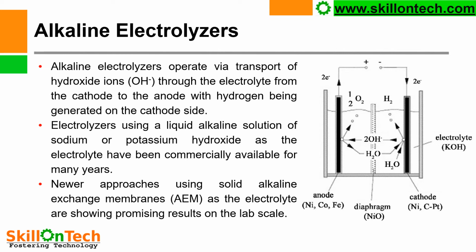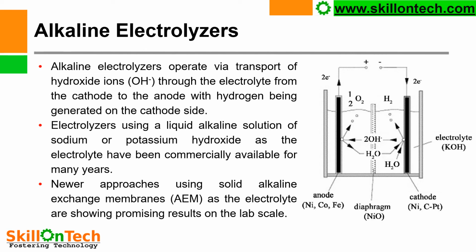Next type of electrolyzers are alkaline electrolyzers. Alkaline electrolyzers operate via transport of hydroxide ions through the electrolyte from the cathode to anode, with hydrogen being generated on the cathode side.